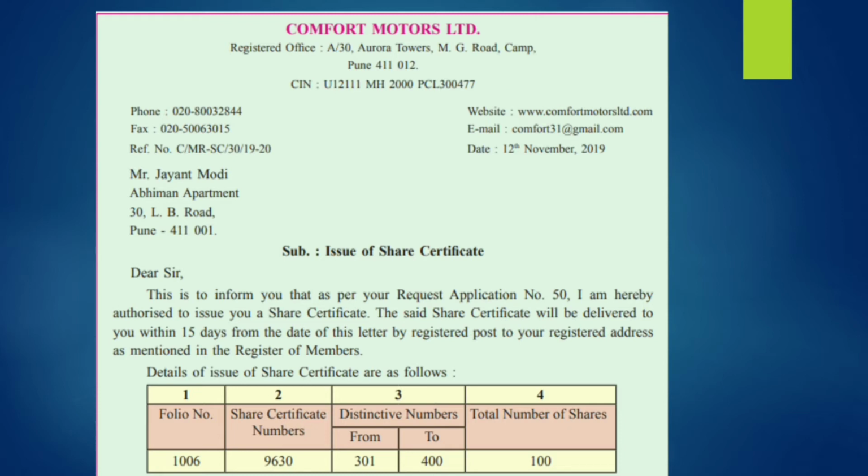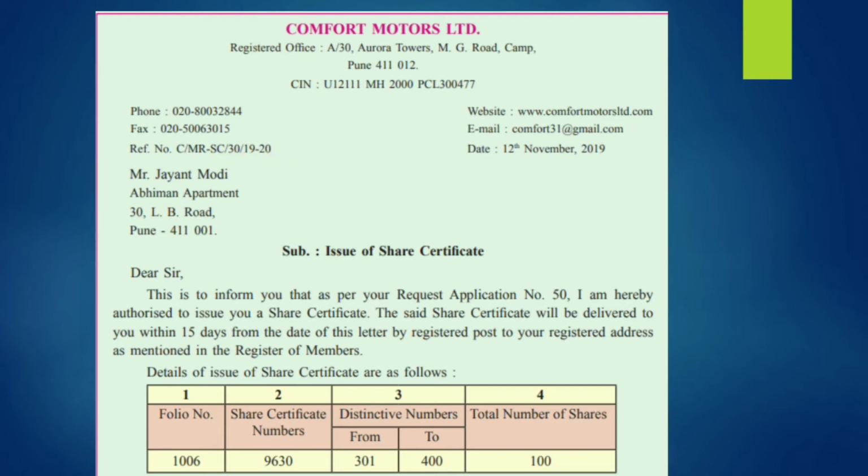Now come to the main part of the letter writing. On the left side, you have to write the phone number, fax number, as well as the reference number. The reference number is a reference for the documentation. This series can be changed, it is not necessary to write it as it is.